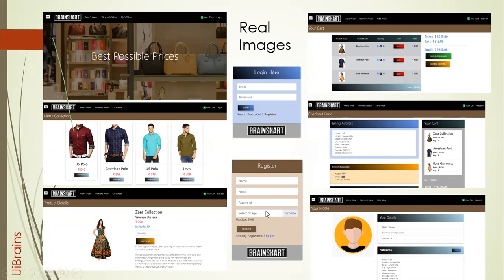And there's a login page and a registration page. Once you have done add to cart, this is your cart page, where you can visualize the items you have selected, increase the quantity, see the price, and then the total including tax. Once you click on checkout, this is the checkout page for your billing address and the payment system and your cart. And this is your profile page.